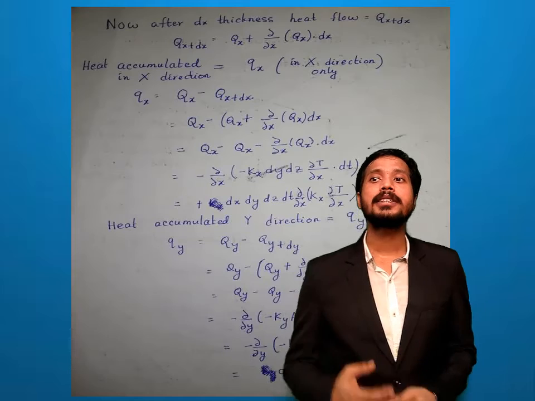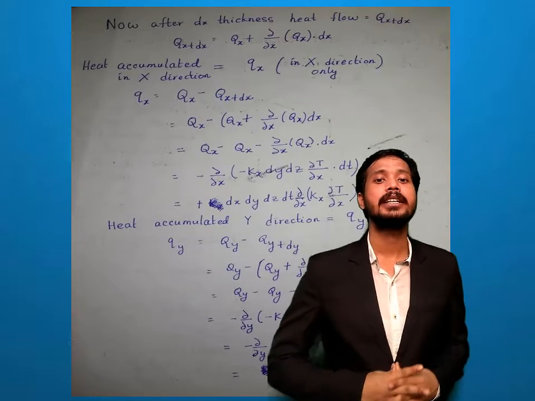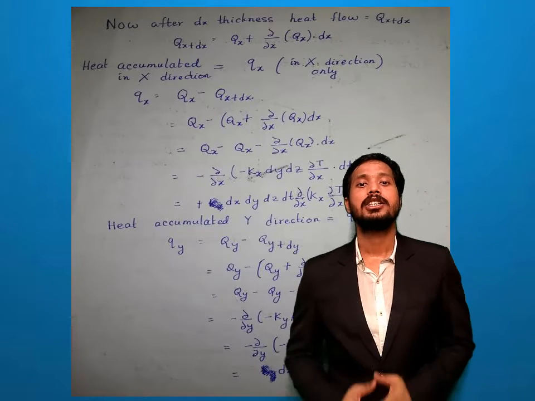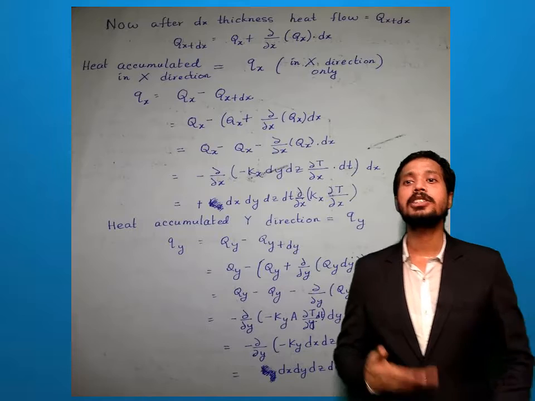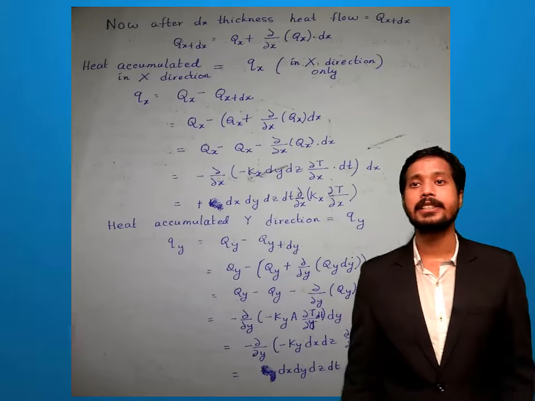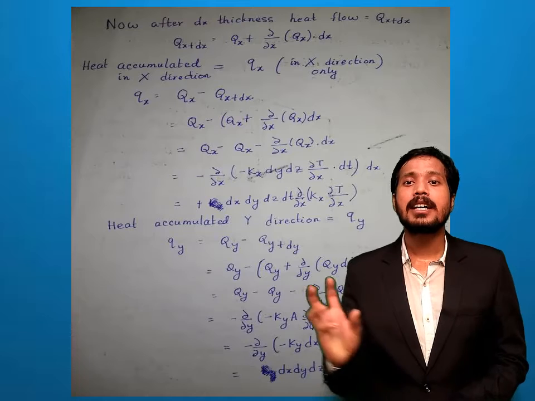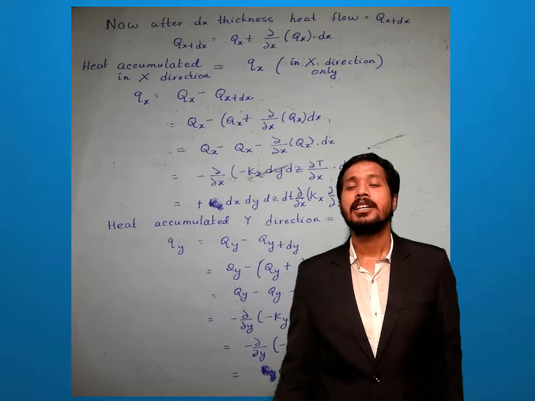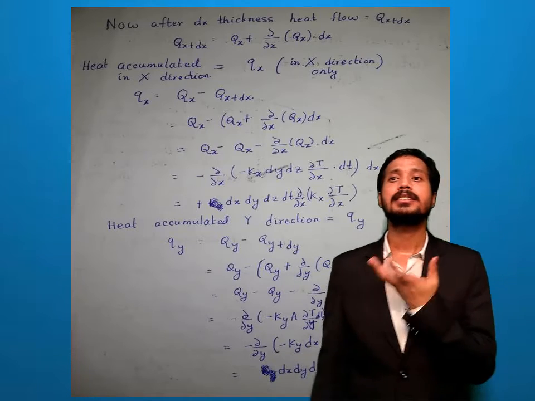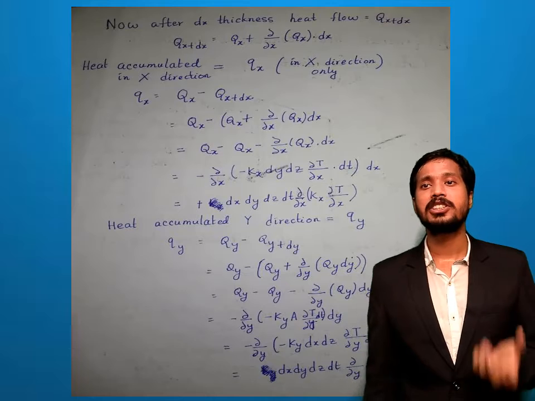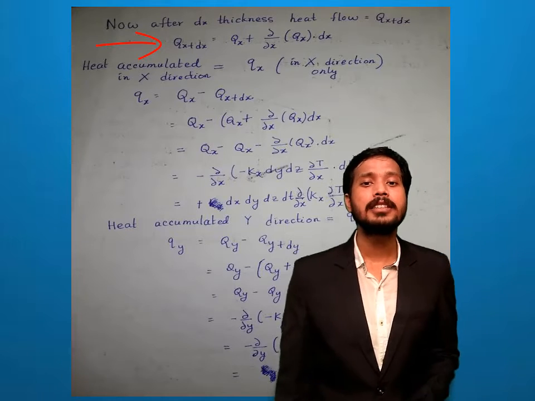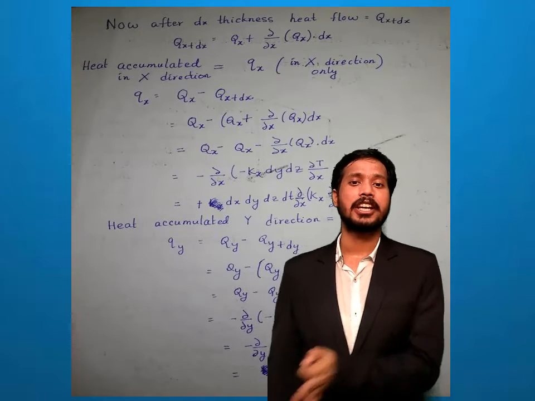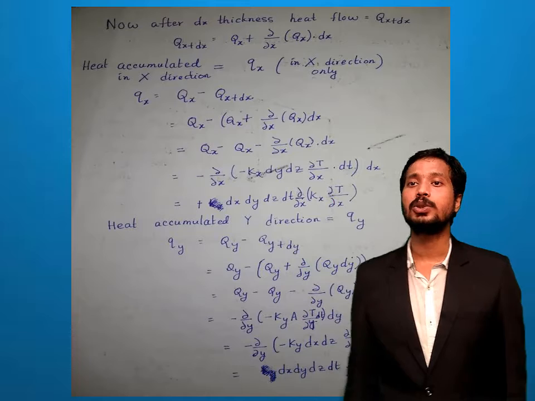Now you see, after this dx thickness, if the heat comes out of the chamber, then the value of Q will be Qx plus dx. So what is this Qx plus dx? Qx plus dx is Qx plus some amount of heat that is accumulated or added. Now what is the amount of heat? That is nothing but del x of Qx into dx. Why multiply by dx? Because with the unit dx thickness it is changed. So del x of Qx into dx.